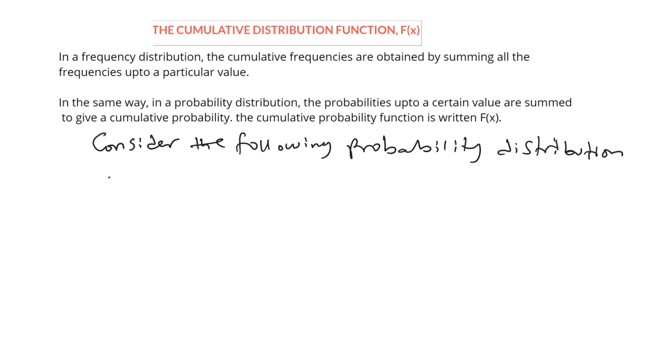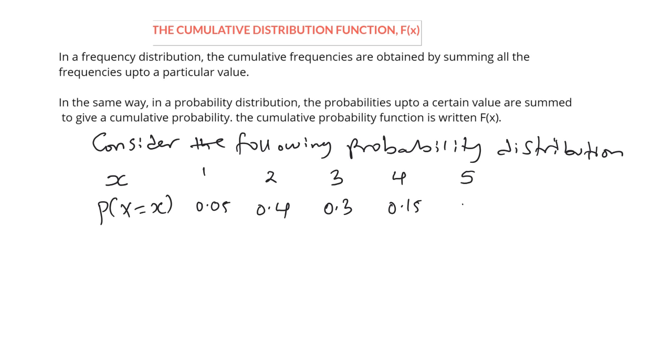We have the values of the variable, and the probabilities. So for 1 it is 0.05, for 2 it is 0.4, for 3 it is 0.3, for 4 it is 0.15, and then for 5 it is 0.1. So let me put this in table form.